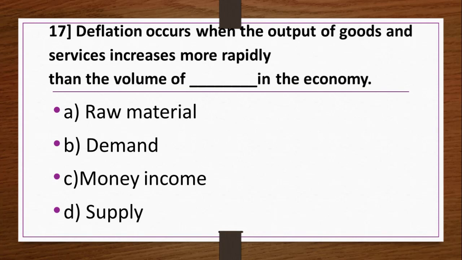Question number 17. Deflation occurs when the output of goods and services increases more rapidly than the volume of dash in the economy. Option A. Raw material, B. Demand, C. Money income, D. Supply. And the correct answer is C. Money income.